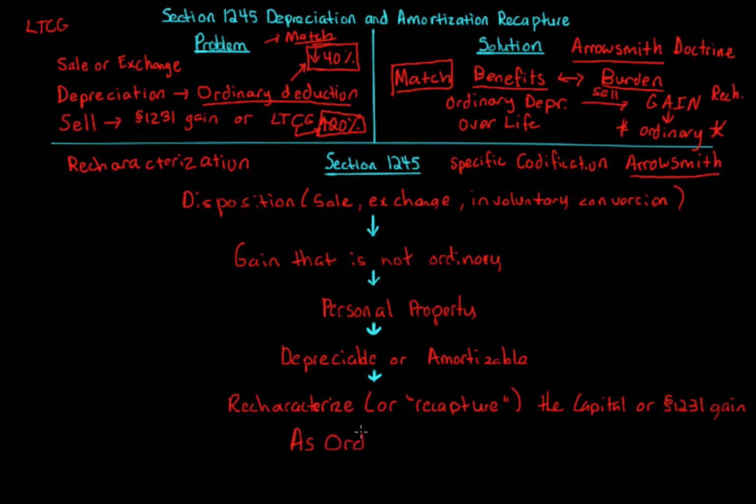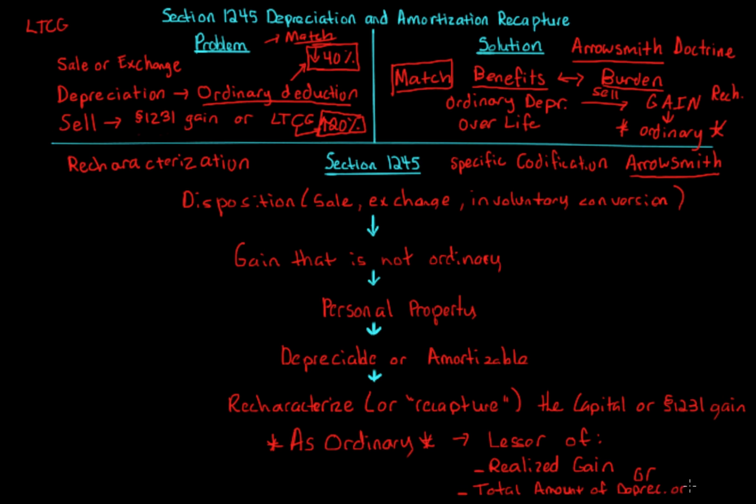And that's the important part. The amount that we recapture is the lesser of, and this is very important, the realized gain or the total amount of depreciation or amortization taken over the life of the asset, on that asset. So it's the lesser of that amount, okay?